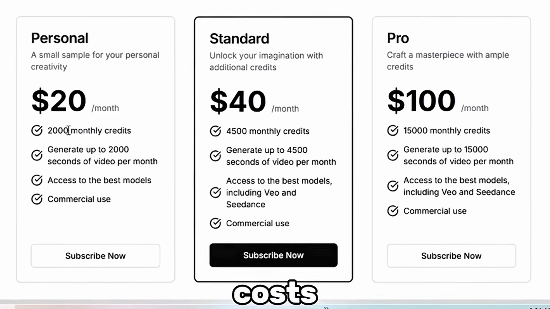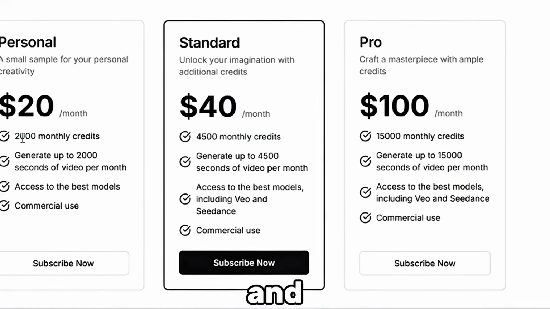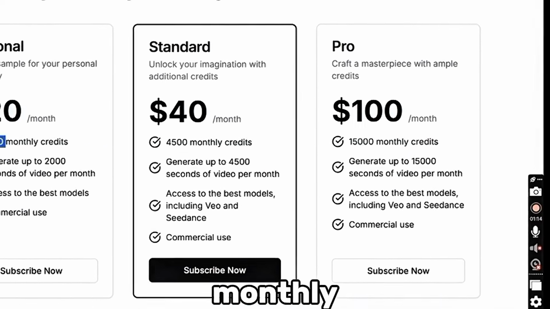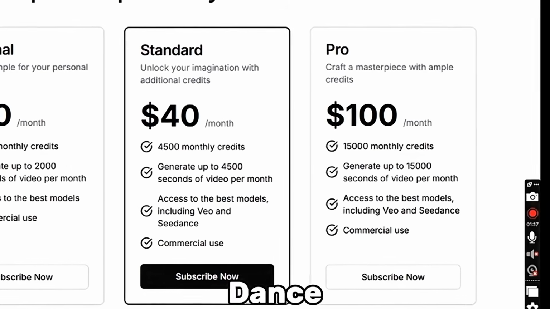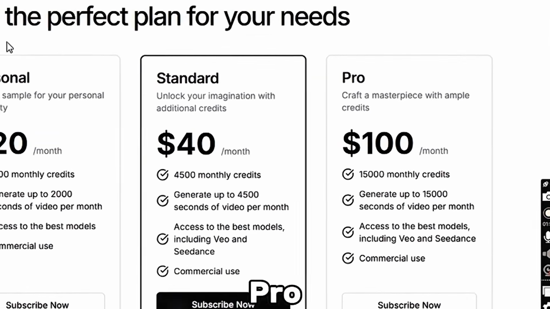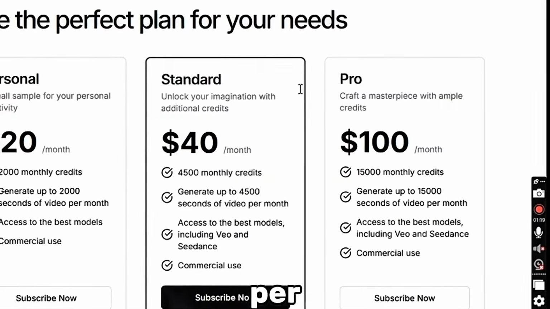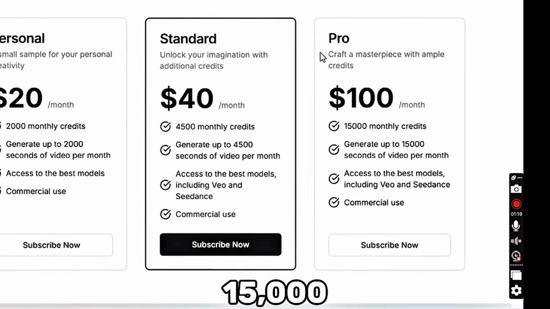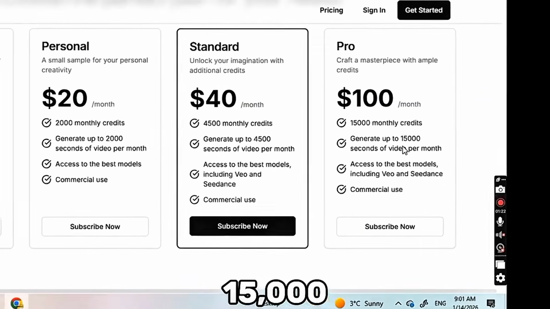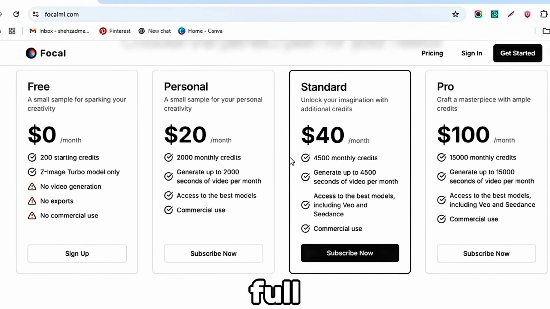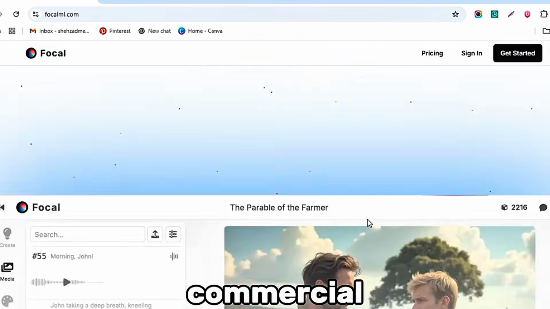The standard plan costs $40 per month and offers 4,500 monthly credits with access to advanced models like Veo and Cdance for commercial use. The Pro plan costs $100 per month and provides 15,000 monthly credits, allowing you to generate up to 15,000 seconds of video with full access to premium models and commercial usage.